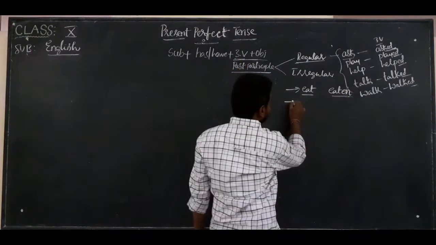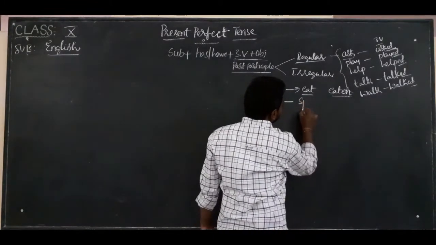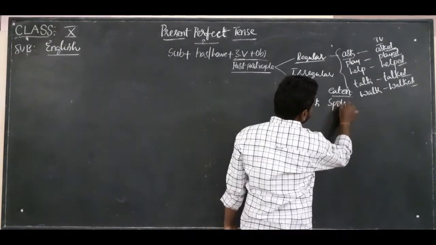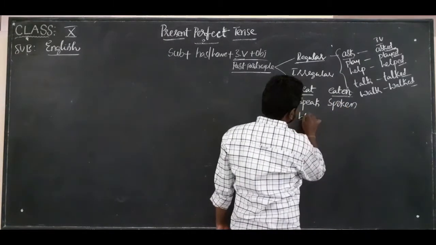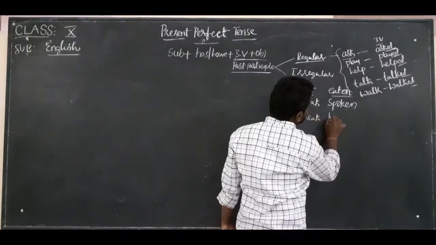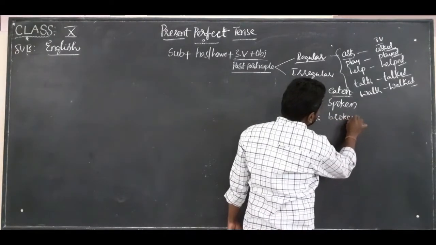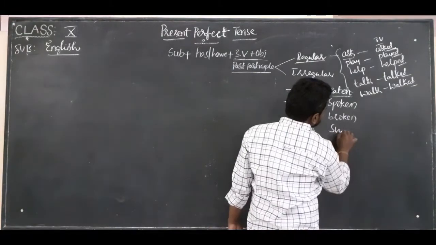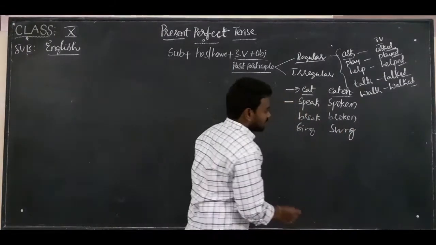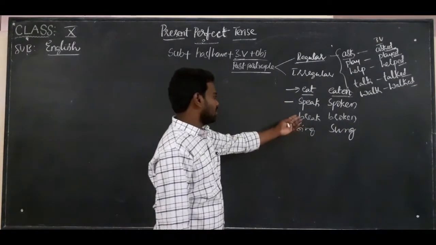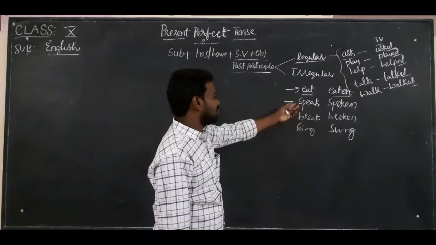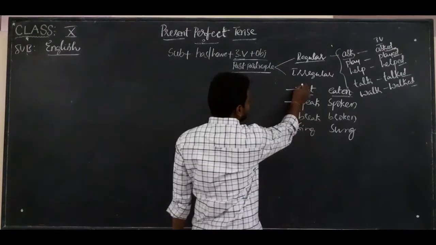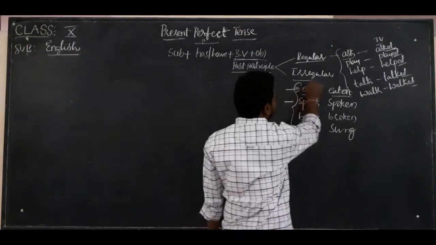For example, speak. What is the third form? Spoken. Break comes as broken. Sing comes as sung. Sing, sang, sung. Break, broke, broken. Speak, spoke, spoken. Eat, ate, eaten. So these are the irregular forms.